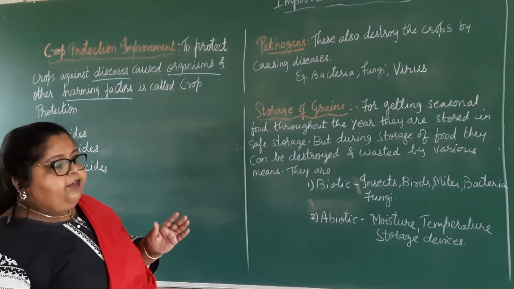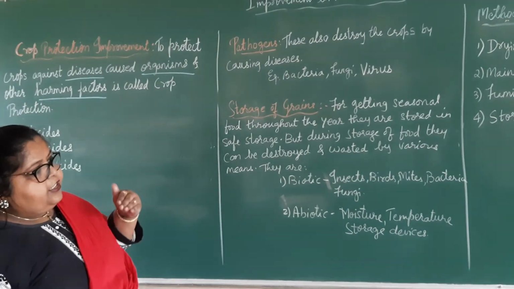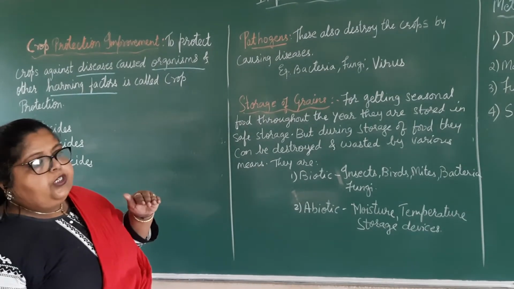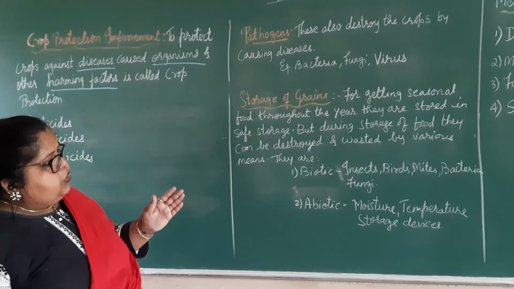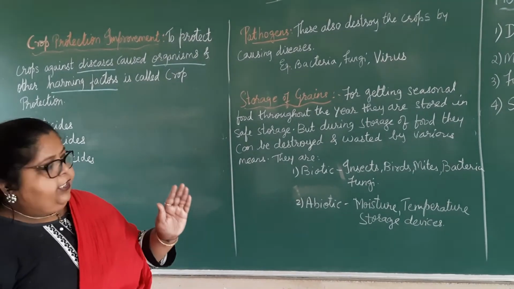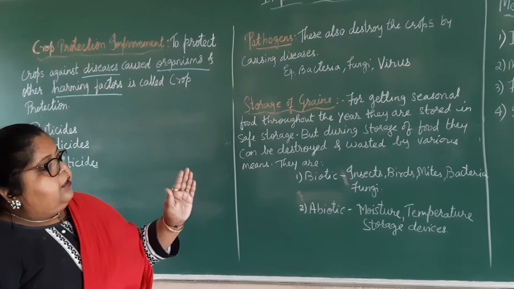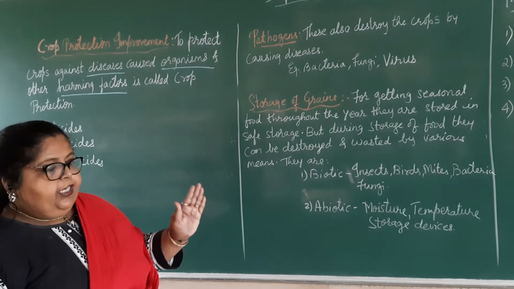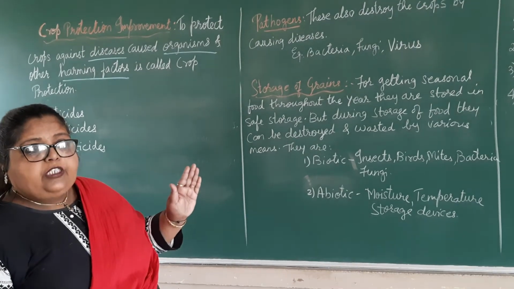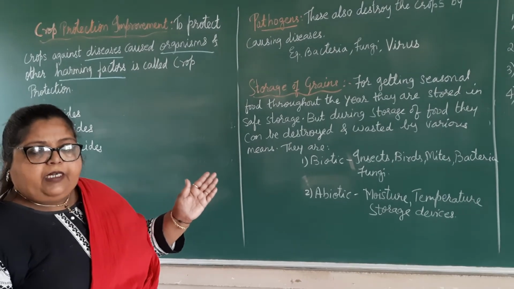Government is having big granaries to store the grains, and afterwards they are distributing the grains according to the need of the states. Okay. So these storage devices also should be in a proper way, so that the grains remain in a proper way, and also they are not losing the quality of the grains and the other food materials.